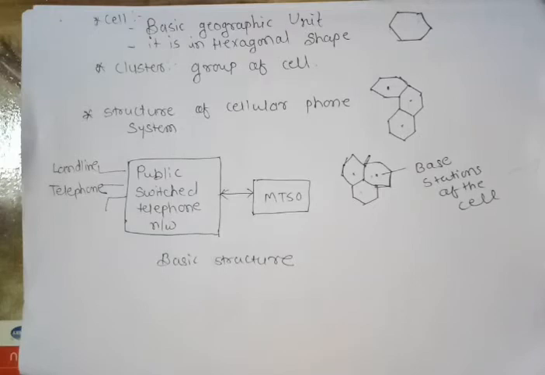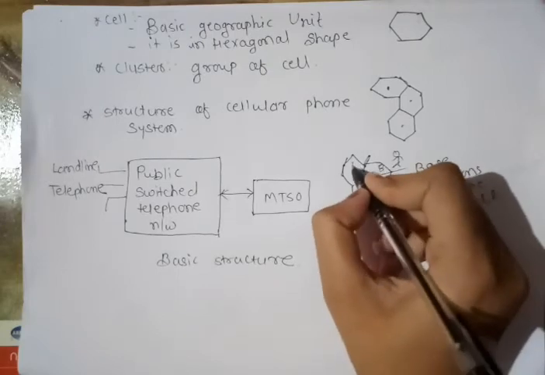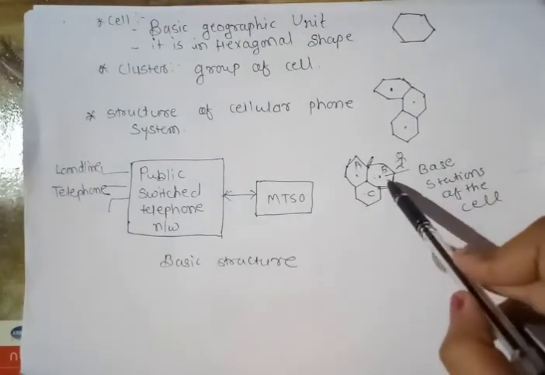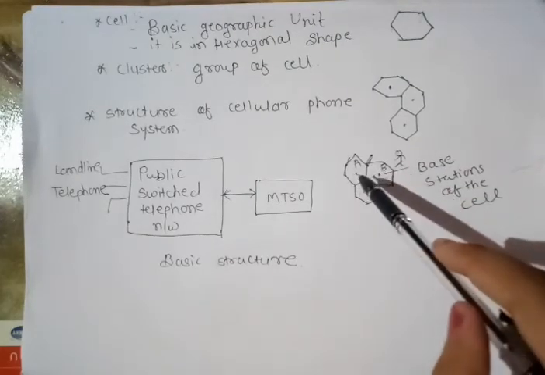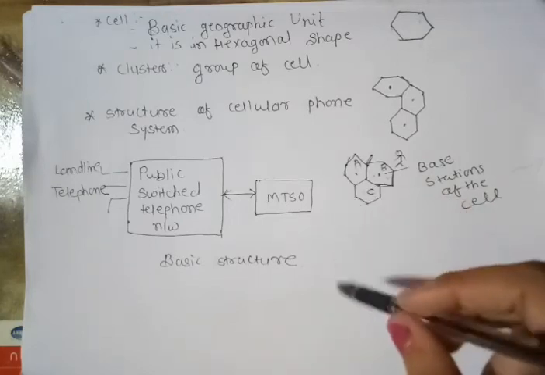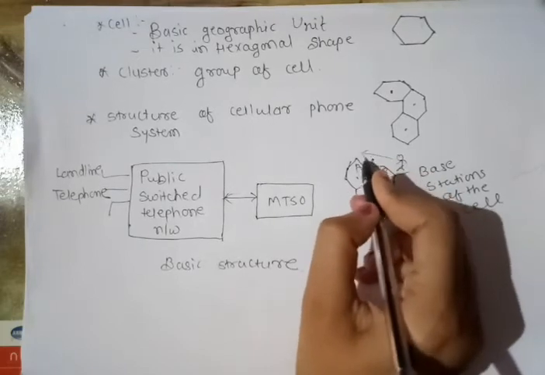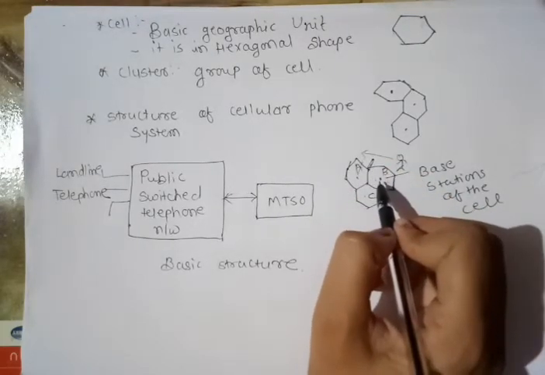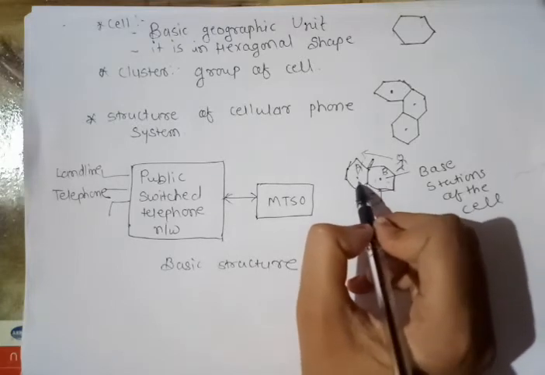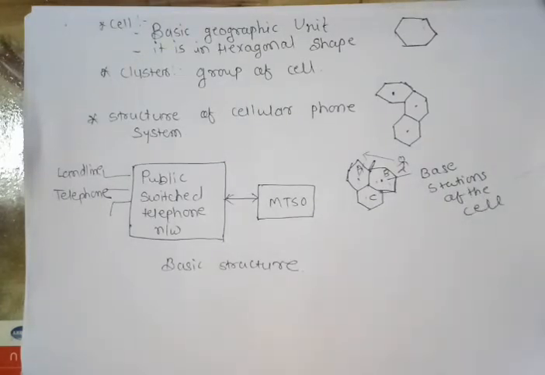If a mobile subscriber travels from one cell area to another, for example, if there are cells A, B and C, and the subscriber is present in cell B and travels from B to A, then the subscriber automatically gets connected to the base station of cell A. Thus the service provided to a mobile subscriber is continuous without any break in the communication.